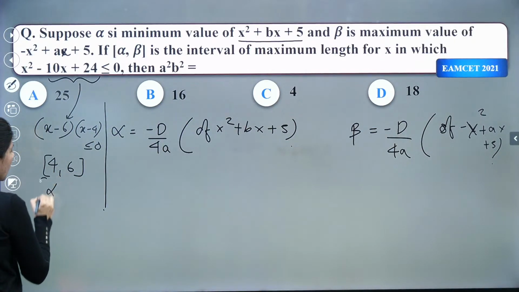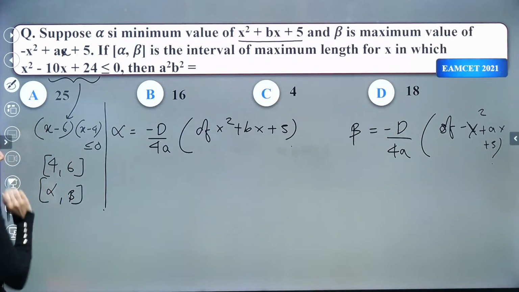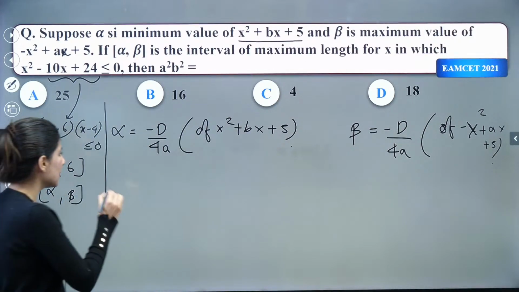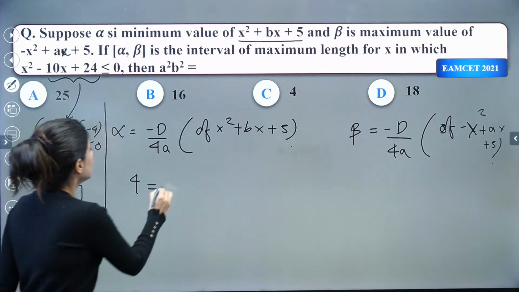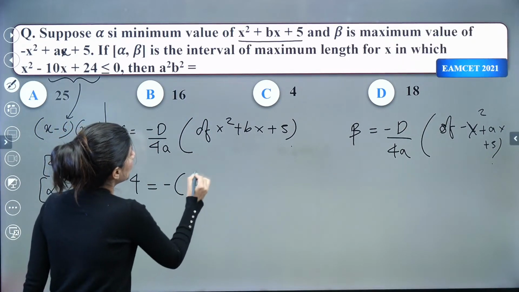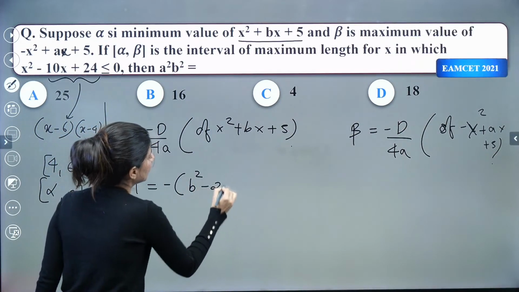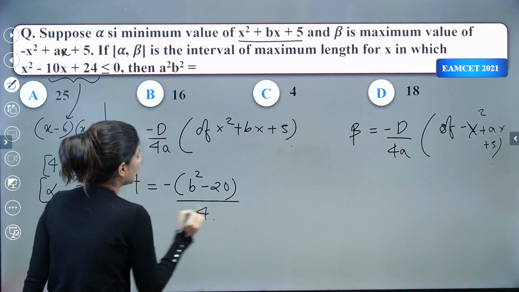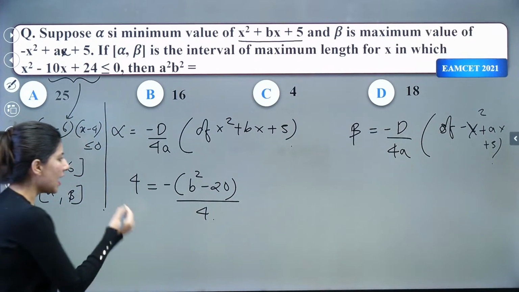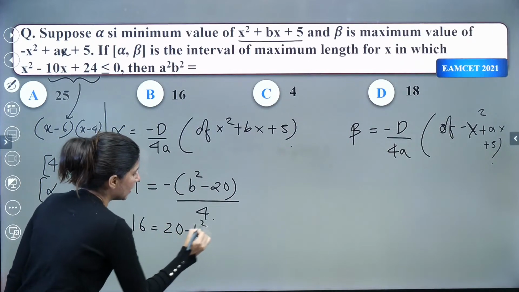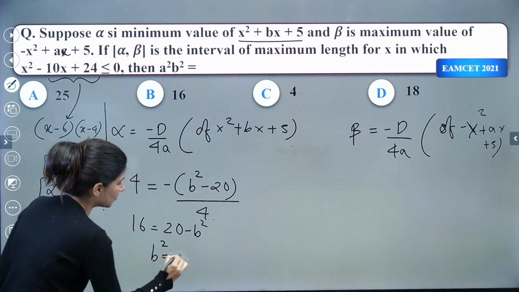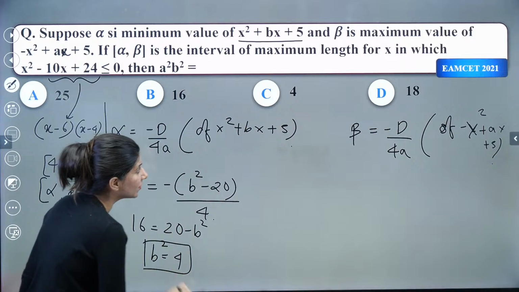So alpha comma beta, can you clearly see alpha is coming out as 4 and beta as 6? So over here, 4 will be equal to minus D by 4a. So minus of b square minus 4 fives are 20 upon 4 into 1. Yes, that's what you're going to get. And 4 fours are 16 is equal to 20 minus b square. So you're going to get b square is equal to 4. Very easy. Okay, all right.